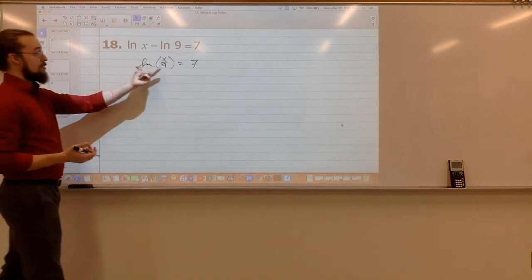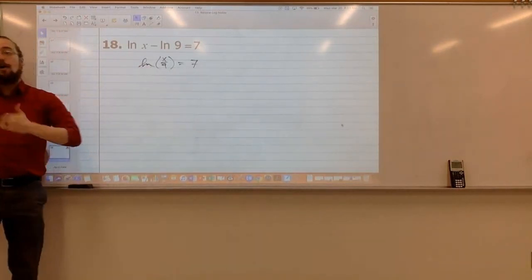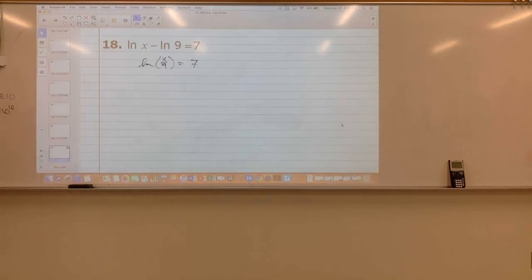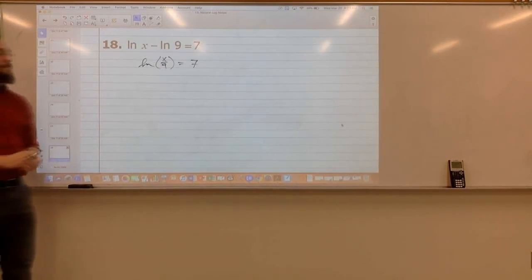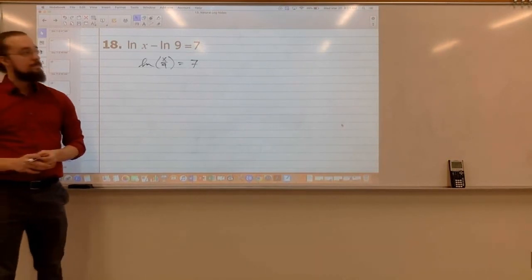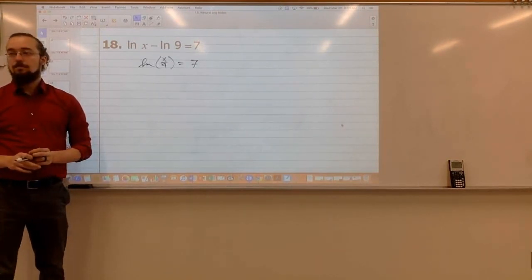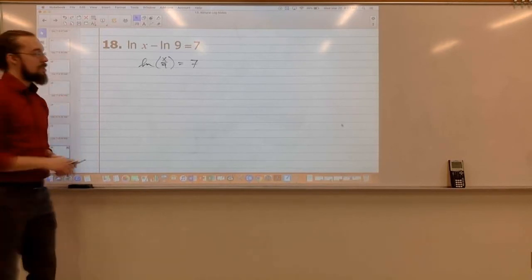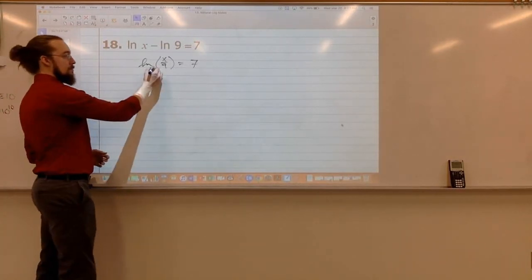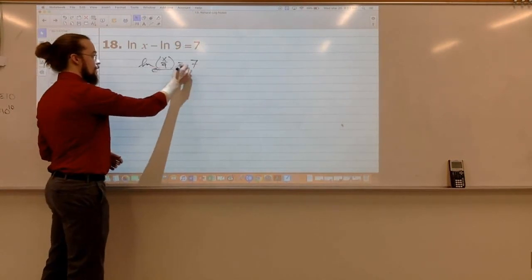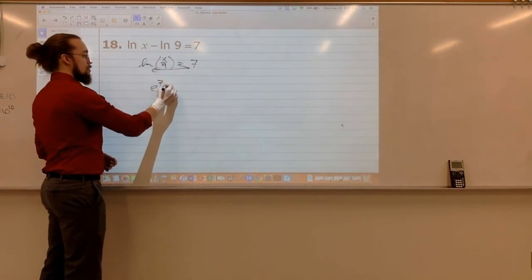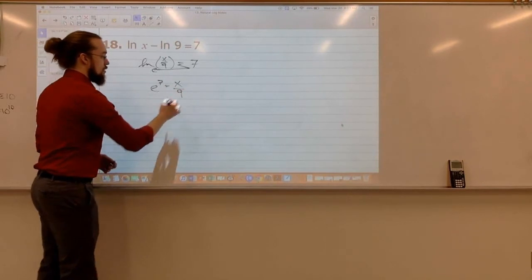Now we've got the log by itself equal to a number. Now I can rewrite this as an exponential. So what's that going to look like? We're going to lazy 7. E to the 7 equals x over 9.